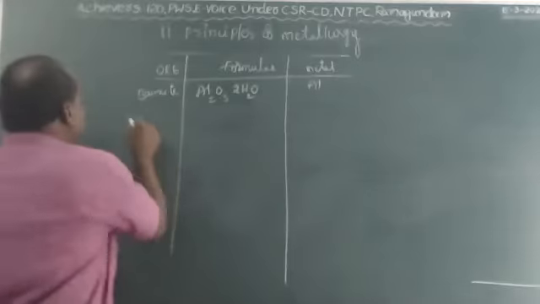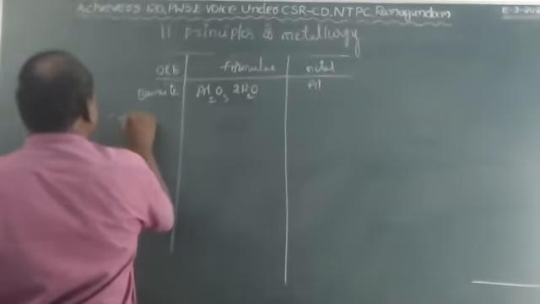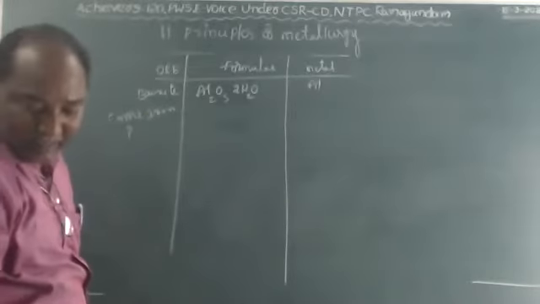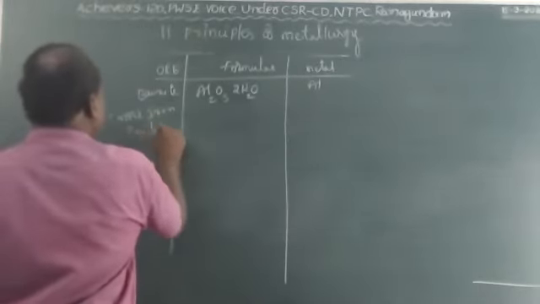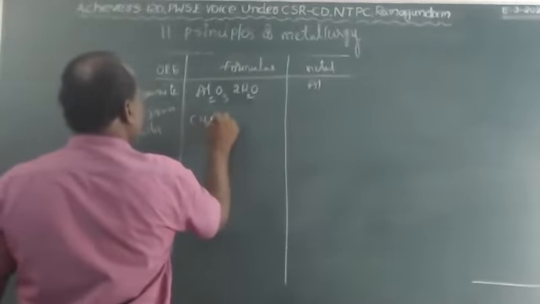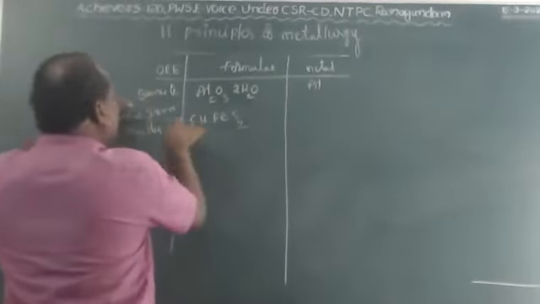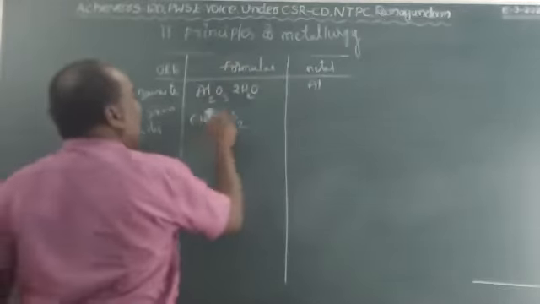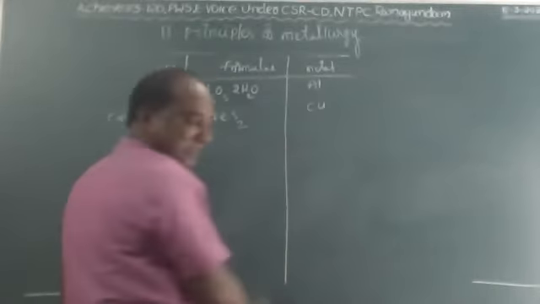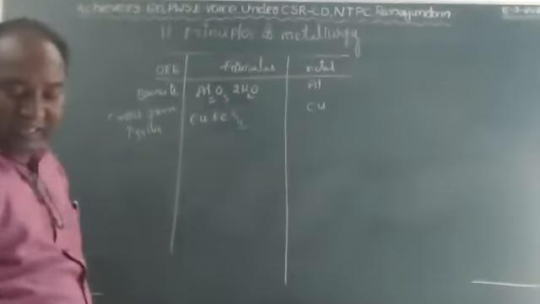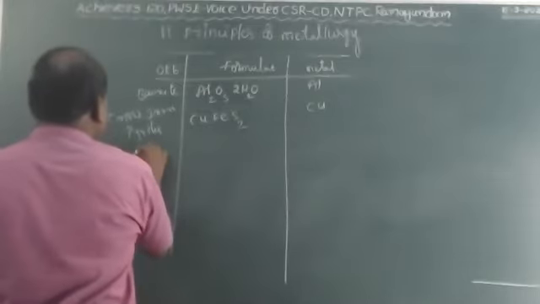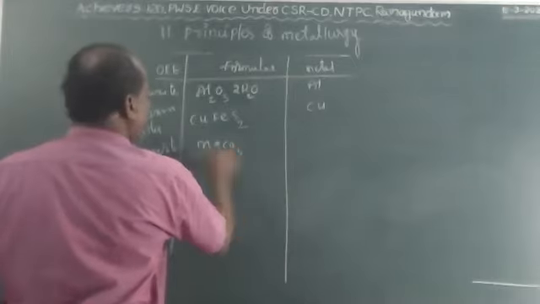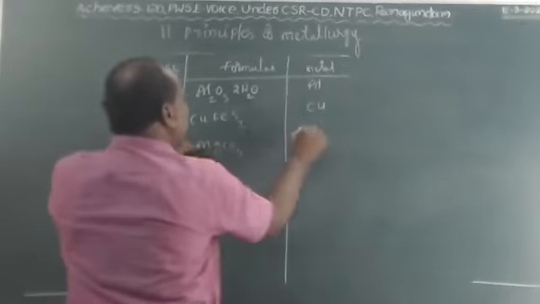The second one is copper iron pyrites, CuFeS2. Cu is copper, Fe means iron, pyrites. The metal present in this is copper. The next ore is magnesite, MgCO3.